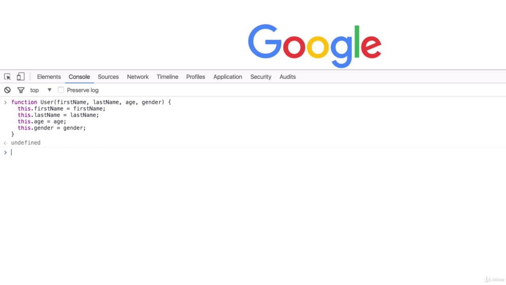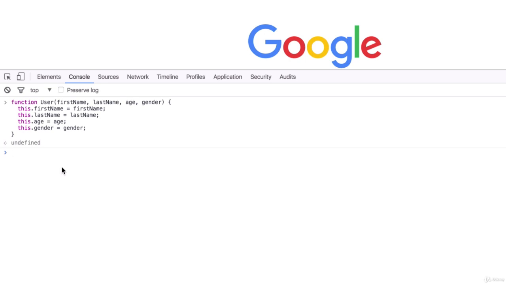Now, you might be wondering what we just did and what the this keyword is all about. Well, we are going to use this constructor function to create a lot of user objects, and the this keyword is simply referring to each of those user objects that we're going to create. Now, that might seem like kind of a mouthful right now, but let's run through a couple of examples, and I'm sure that we will understand it a lot better.